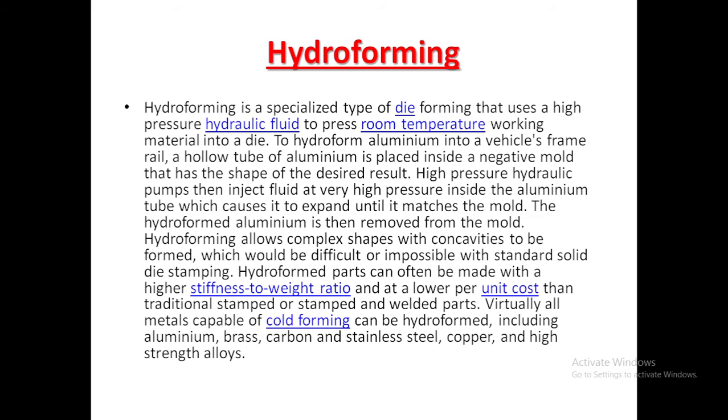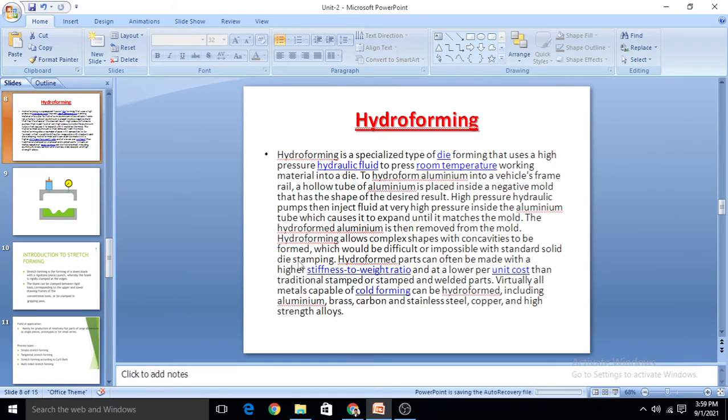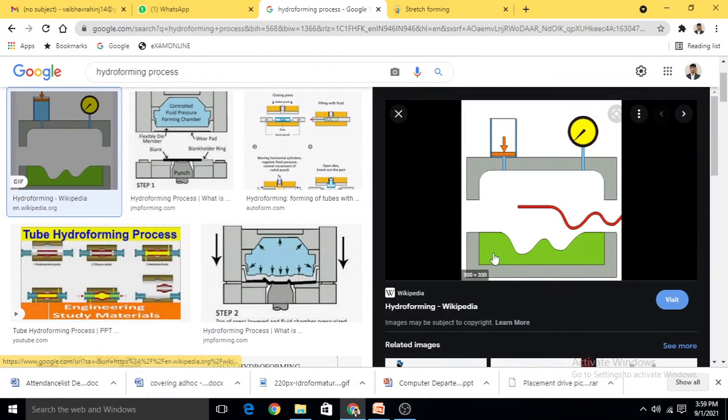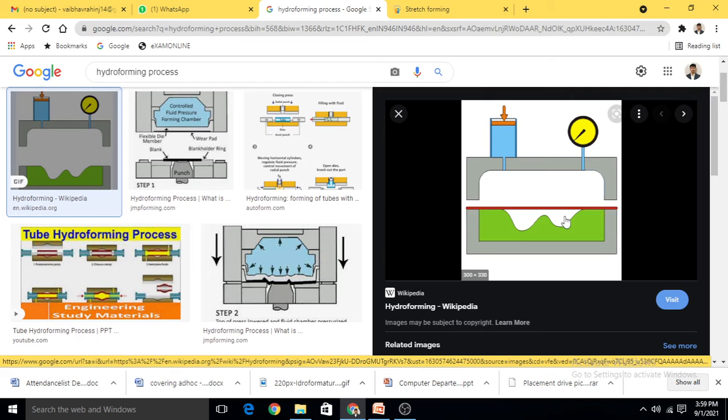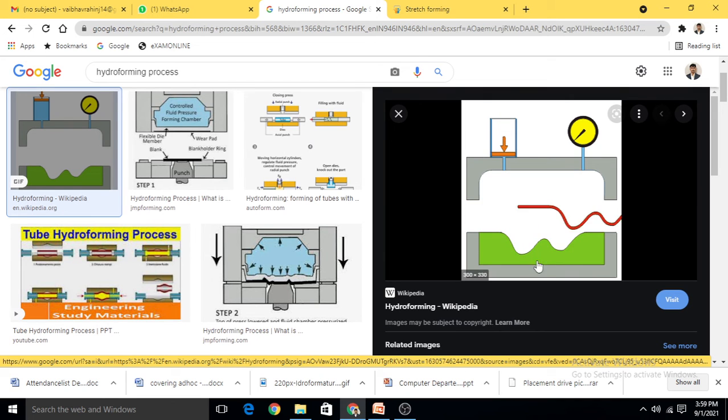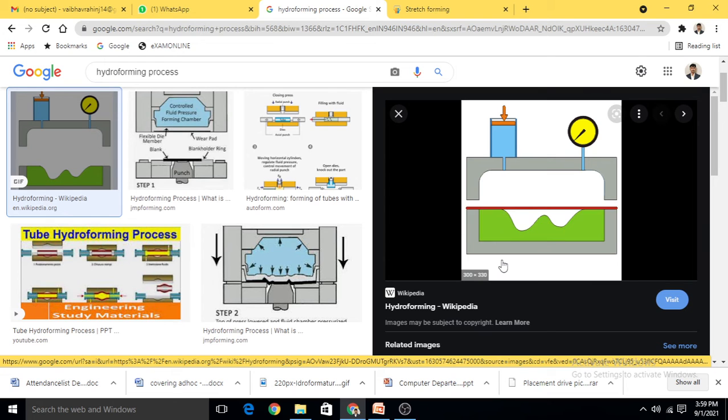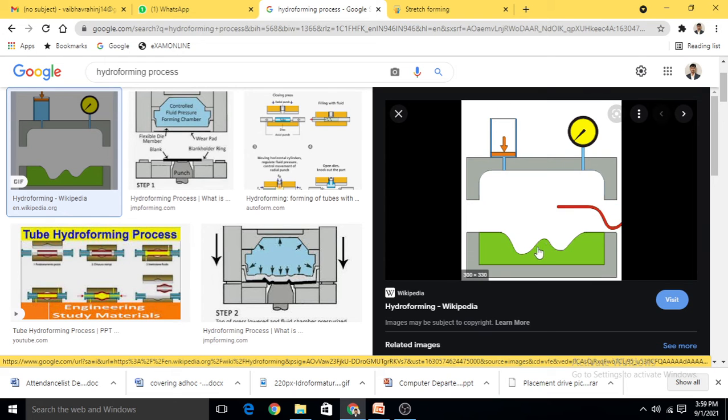Now the hydroforming process. Before explaining this process, first see this animation, which will show the hydroforming process. See here, this green shape is our die, and we require the final product like this die.